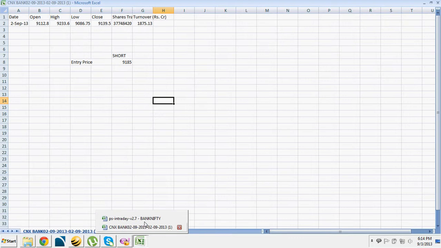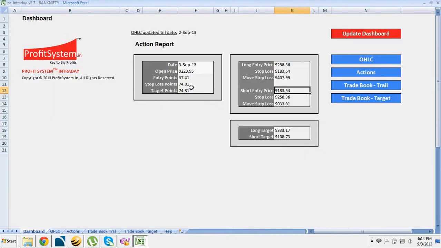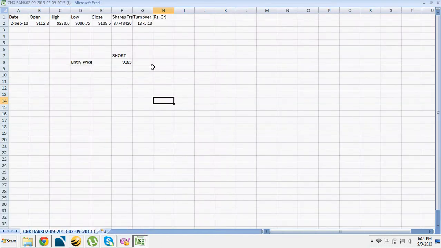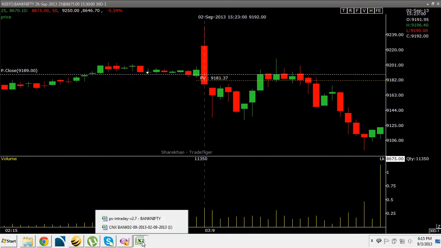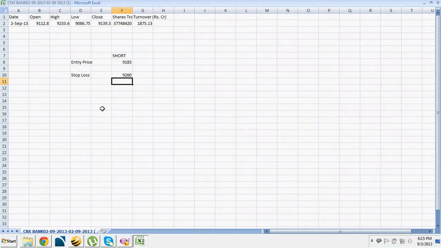And what is the stop loss for this? The stop loss is a fixed point of 75 in this case, and let me add 75 to this. So let us have a look at if this price is triggered or not. So 9260 is the stop loss, and after we have taken this entry, the stop loss has not triggered. The high made is 9209, while our stop loss is 9260.